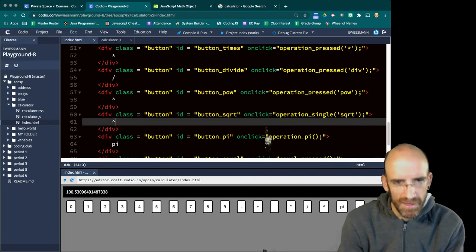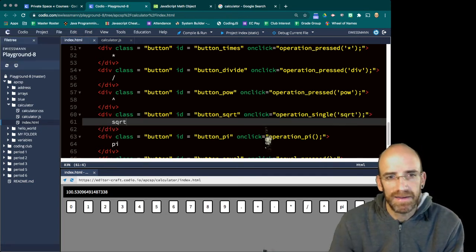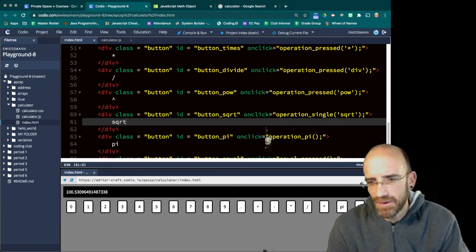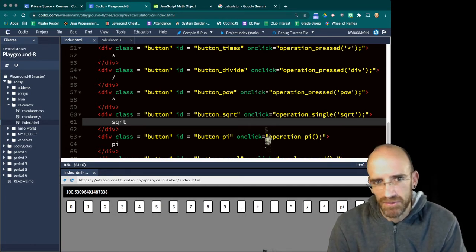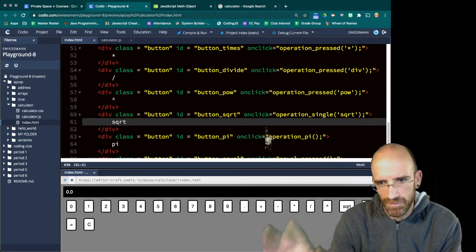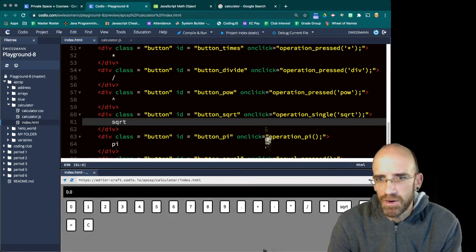And I'm going to do the button SQRT right now. On the next lesson, I'll show you how you can, in HTML, just put a square root symbol and a pi symbol if you just want single character symbols. You can put really whatever you want. That's all for later. So we don't have operation single yet, but we do now have our square root button.